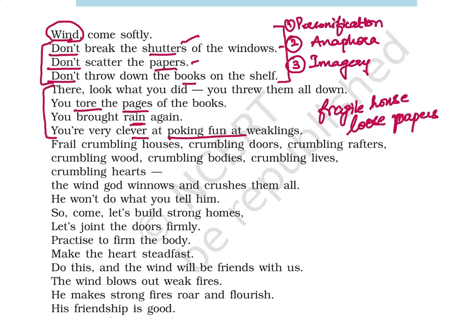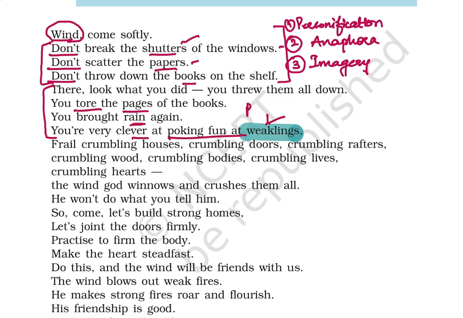Now, "weaklings" is a very particular word that has been used here. We really need to understand the meaning of this word, because sometimes the meanings of words are directly asked in your RTCs, that is, reference to context, right? And you really need to address the word very nicely. So the word weakling is symbolizing various things around, or maybe people. It could be either of the two. So let's just write it down. It could be people, or it could be the things or objects around.